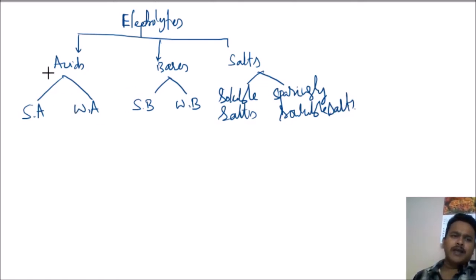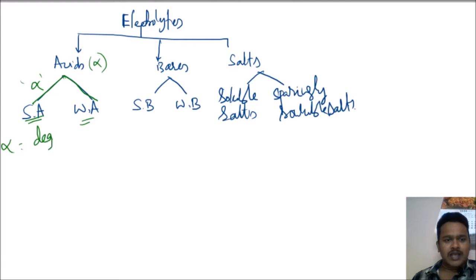Based on what factor are we going to categorize strong acid and weak acid? The factor here is alpha. Alpha means degree of dissociation.